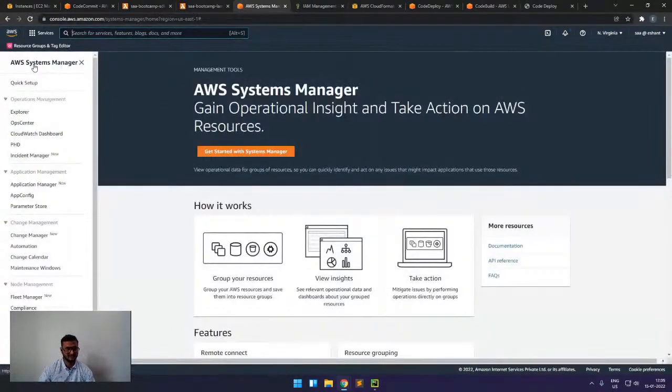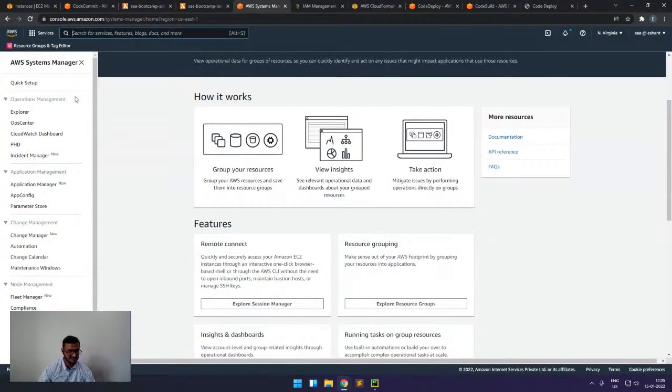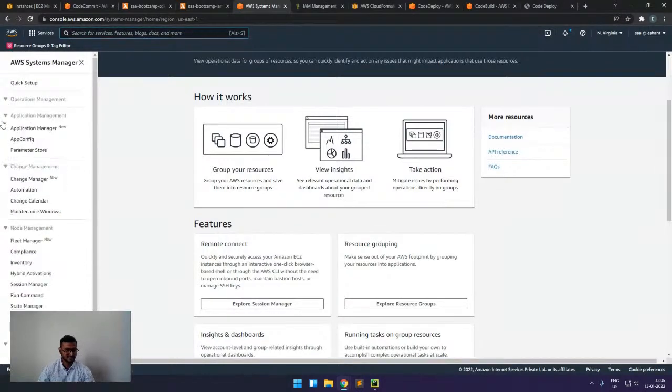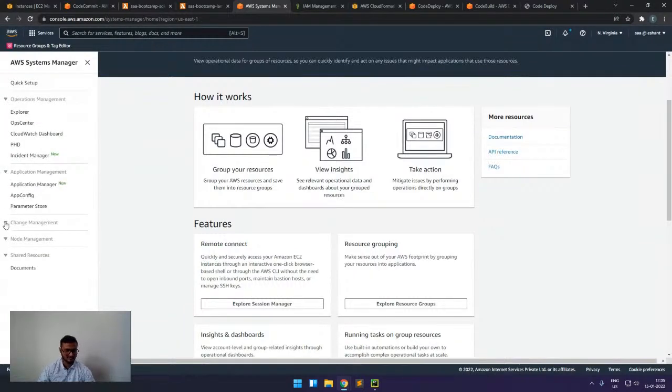So yeah, here we can see the Systems Manager console, where it combines multiple services. For example, if I have to summarize, it is used for operation management, application management, change management, node management, and all the services. We will go through the important services that are available for now.